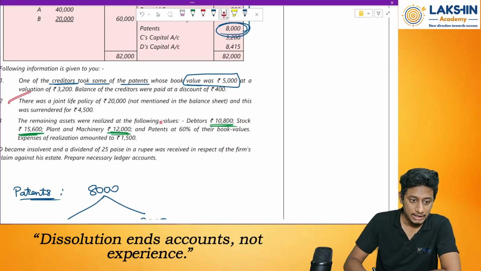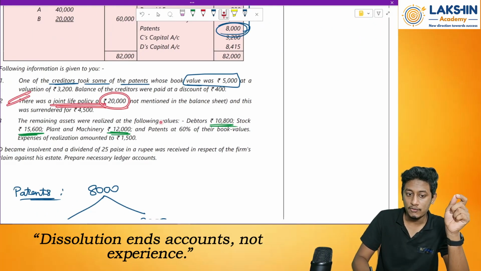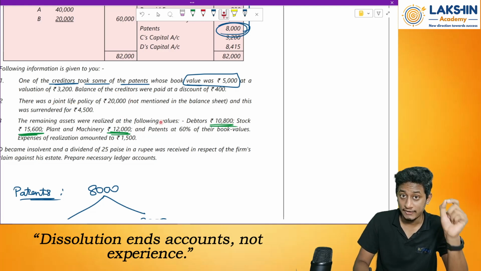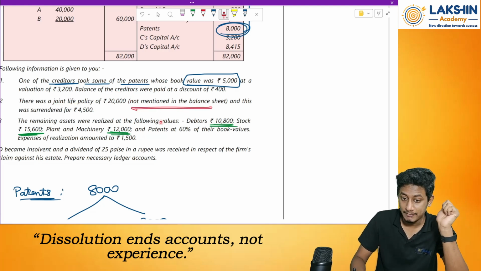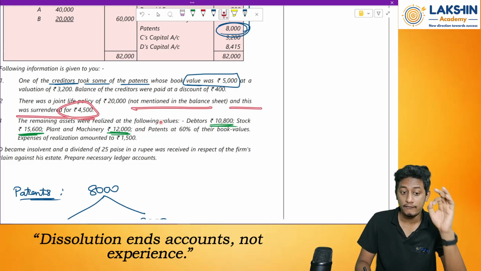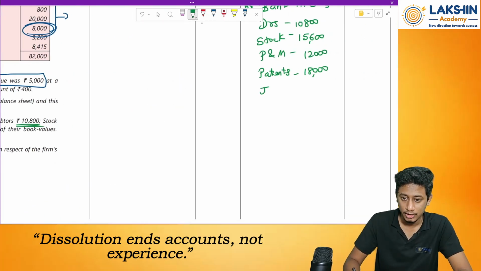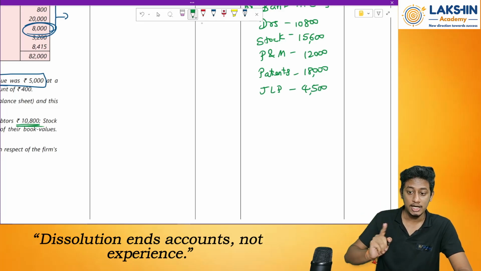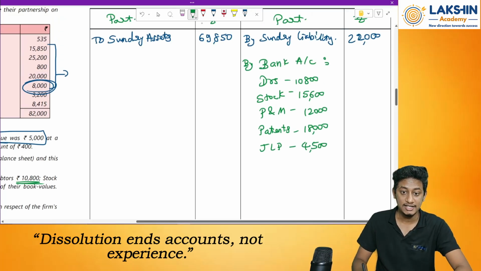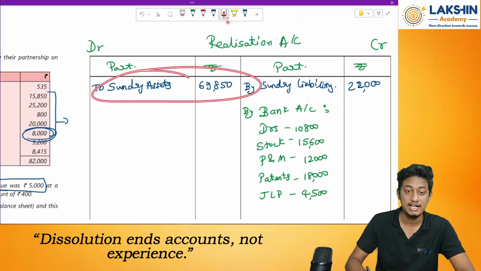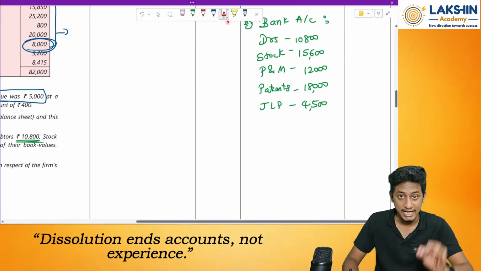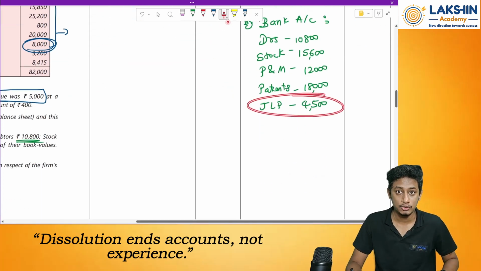Then what else have I received in cash? Here, a joint life policy of rupees 20,000, not mentioned in the balance sheet, was surrendered for 4,500. So again I have received cash towards the joint life policy, 4,500. Just like your previous question, here also it has not been taken to the balance sheet, so I have not taken it in the sundry assets. Clear? I have directly taken it as a realization to the cash account.